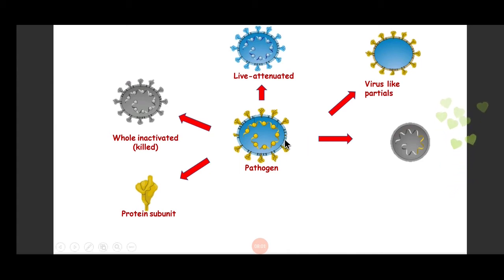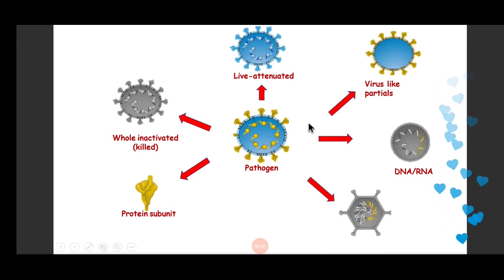Sometimes what we do, we take the genetic material of the pathogenic organism and we use it as immunizing agent. In this case, it is DNA or RNA. We can take the DNA and RNA of the pathogen and inject it into the body of the person, and there this RNA, for example, will act as mRNA. It will induce protein synthesis for the desired protein, and that protein will elicit immune response. So these are called DNA or RNA vaccines.